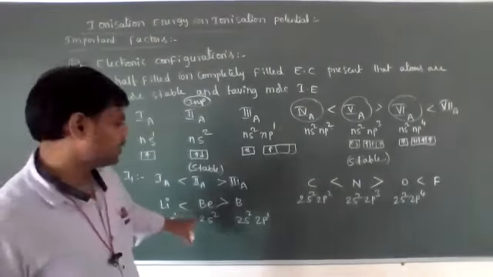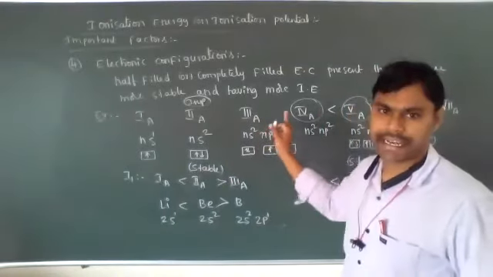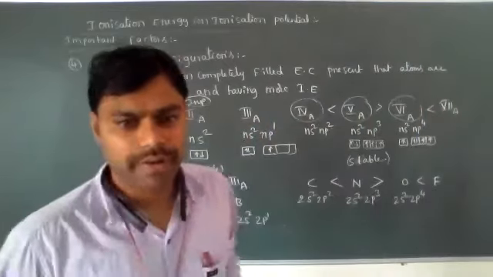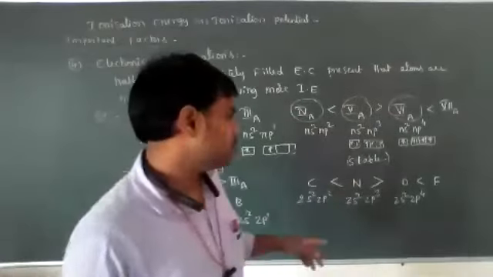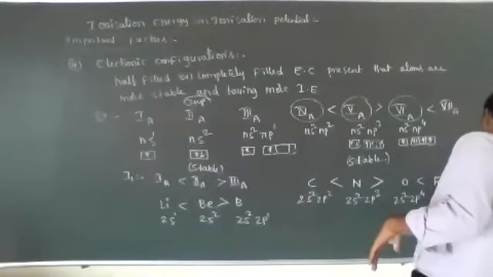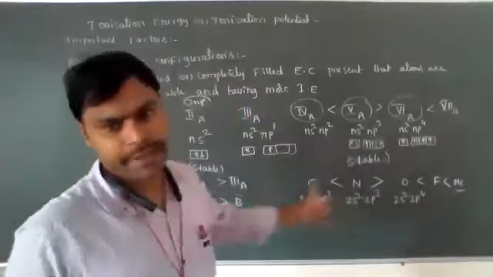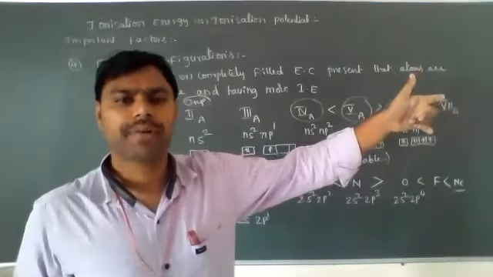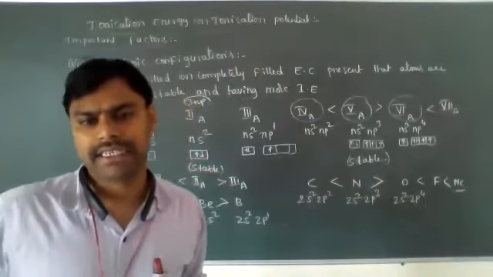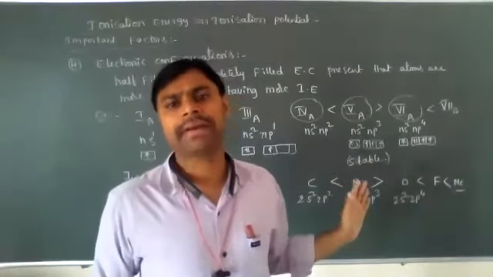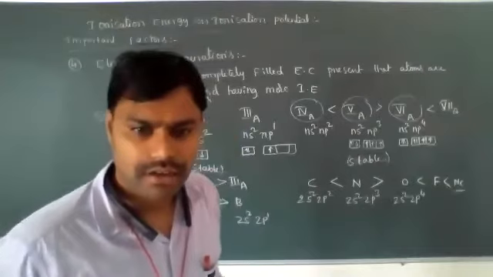If you understood this, I will discuss the second ionization energy orders, how it is changing in second A and third A group elements. Zero group elements obviously they have more. Eighth A group means zero group elements, helium, neon. A completely filled electronic configuration is present in every period. The zero group elements are noble gases having the highest ionization energy, there is no doubt, because they have completely filled electronic configuration, ns2 np6. Okay?